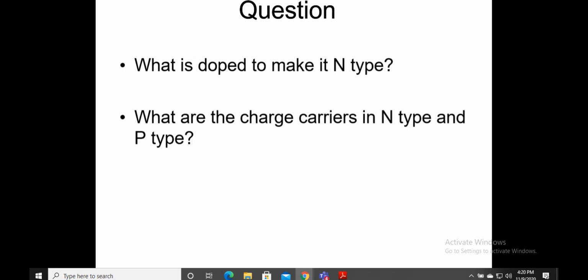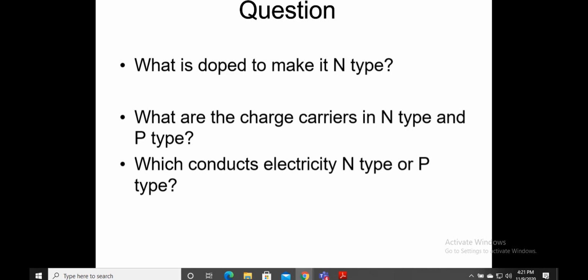So those are the two charge carriers in excess. In our silicon crystal at equilibrium, there is no extra electron. There are no holes. The moment I dope it with a p-type, then there are extra holes, or a positive charge carrier. And in an n-type, there is extra electron, by which there is a negative charge carrier there. Now, question. Now you should think and tell this. If you have watched that video, then this question will be very easy. If you have not watched, then you should really think. What conducts electricity? Does the N-type conduct or does the P-type conduct?